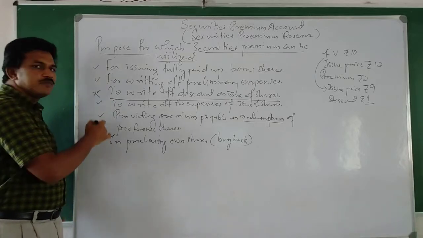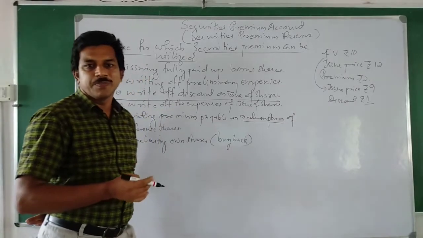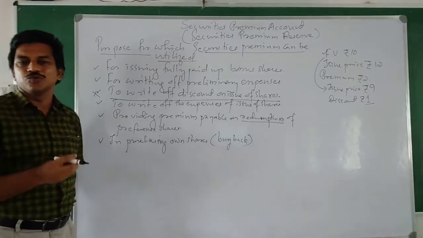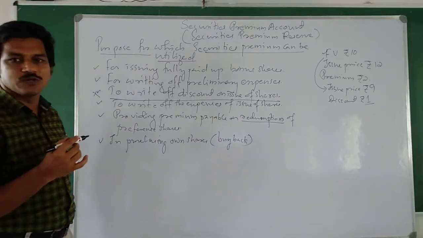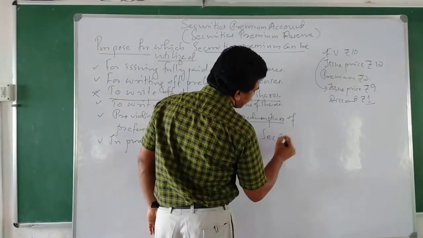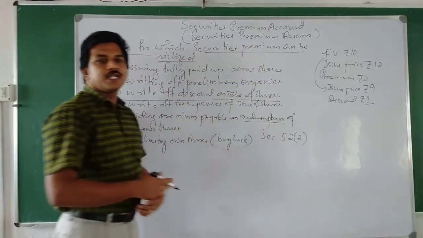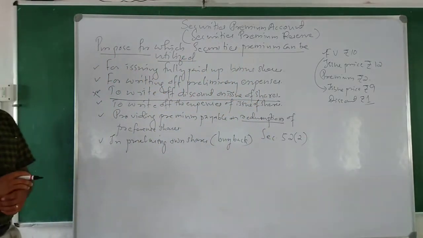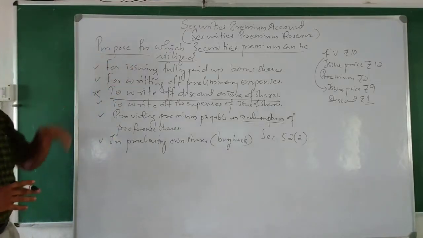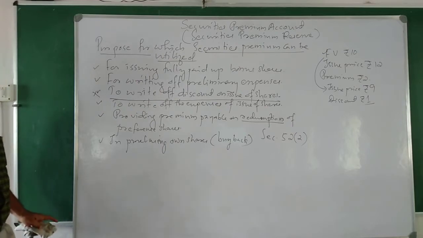So now there are only 5 conditions. These conditions we have not simply said. They are the conditions mentioned in section 52 subsection 2 of the Indian Companies Act 2013. As per that section, we can use our securities premium amount for these purposes.